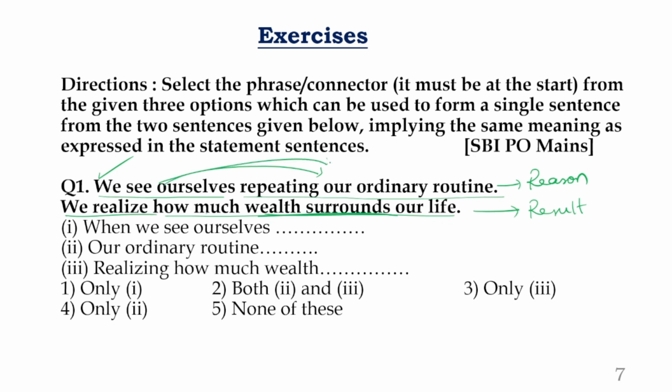So you are looking at your life, at the ordinary routine which is there in your life, and after looking at that, you are able to realize. That means you are looking at some reason and you are feeling the result. You're able to realize how much wealth surrounds our life. Clear? So first you need to make the sense like this. There is a reason, there is a result. And the logic now is, you need to frame the sentences based on the given starters.